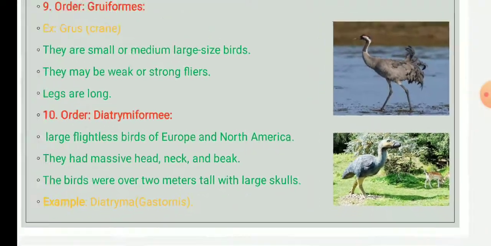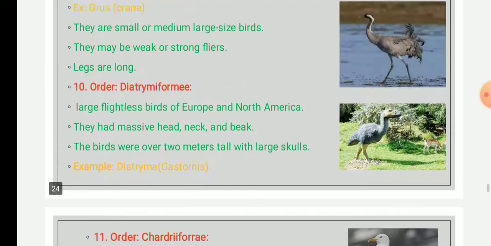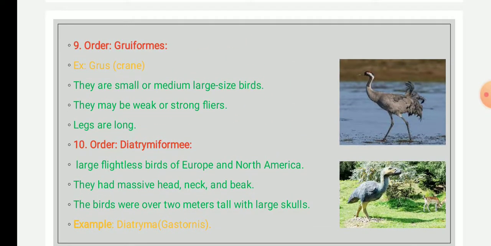So we have completed 10 orders in today's lecture under superorder Neognathae. The remaining 11 orders we will study in our next lecture. Thank you. One more thing, if you have any question regarding this classification, then please let me know. Okay, thank you students.